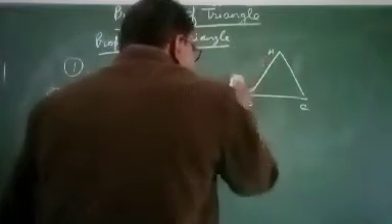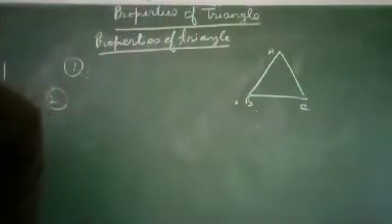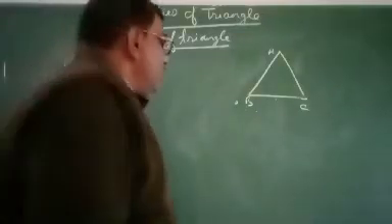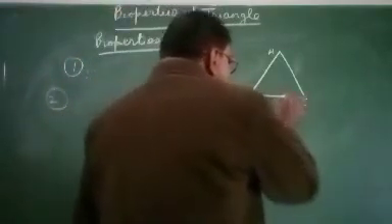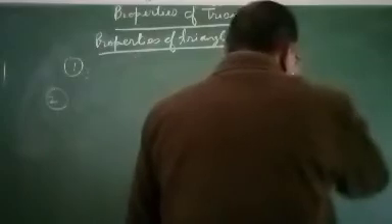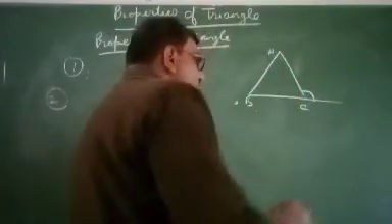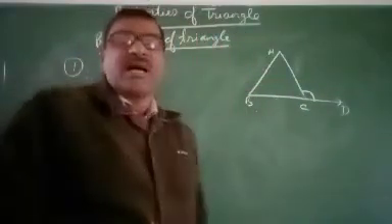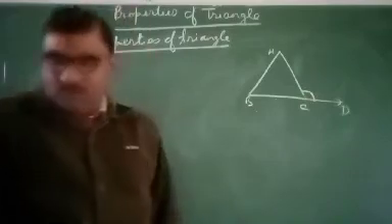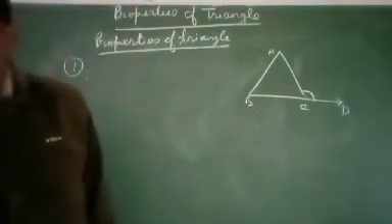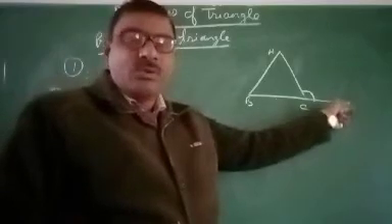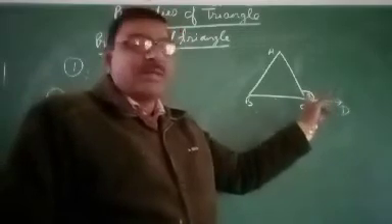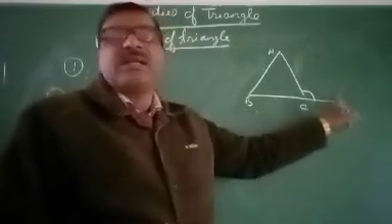Other property, exterior angle property. What is exterior angle property? Dear students, if we extend BC in this side, then this angle is called exterior angle. This is exterior angle, because this angle forms only after extending BC and it lies outside the triangle. So this is called exterior of the triangle.